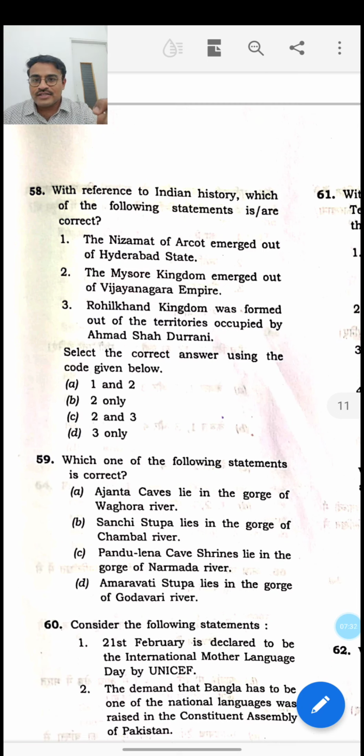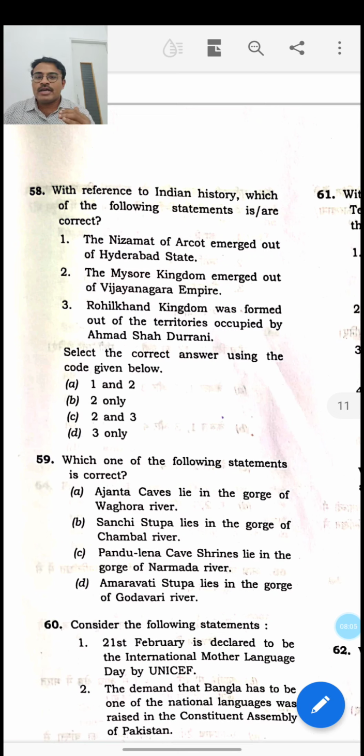When it comes to the first statement, the Nizamat of Arcot emerged out of the Hyderabad state, definitely the Carnatic Nizamat, or the Nizamat of Arcot as it is known, was a subordinate state of the Hyderabad state under the Mughal Empire. In the Mughal Empire, Delhi was the capital, and the regional capital of the Deccan region was Hyderabad. The Carnatic Nizamat, or the Carnatic Nawabship, was established as a subordinate state to the Hyderabad state. So the first statement is correct, and it was established by none other than Aurangzeb in the year 1692.